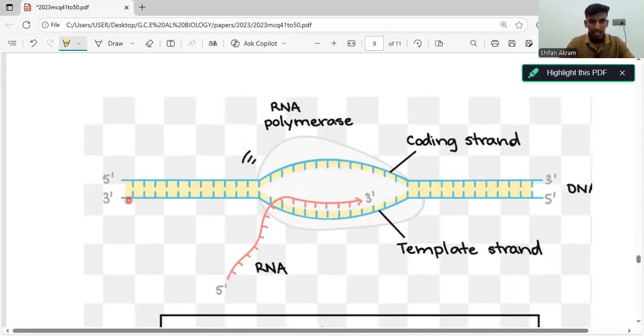They are reading it in the 3 to 5 dash direction, but they are making the RNA strand in the 5 to 3 dash direction. You can see the RNA polymerase is moving this way, from 5 dash to 3 dash direction. So that statement is also correct.